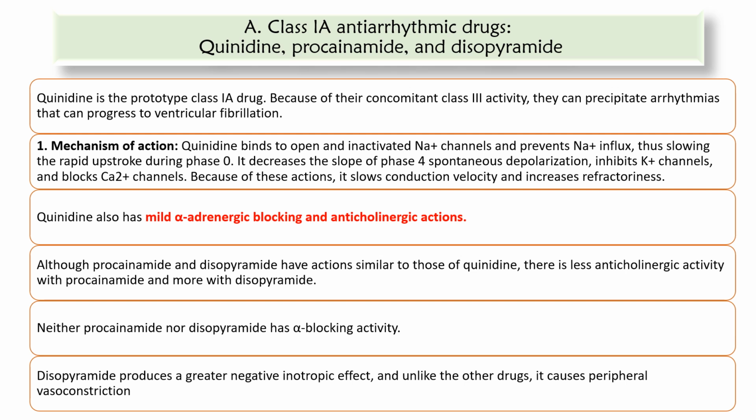Although procainamide and disopyramide have actions similar to those of quinidine, there is less anticholinergic activity with procainamide and more with disopyramide. Neither procainamide nor disopyramide has alpha blocking activity. Disopyramide produces a greater negative inotropic effect, and unlike the other drugs, it causes peripheral vasoconstriction.